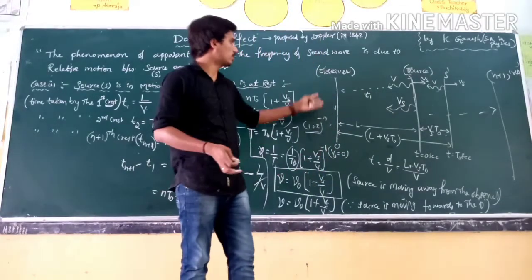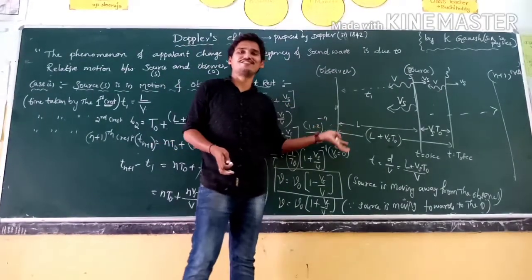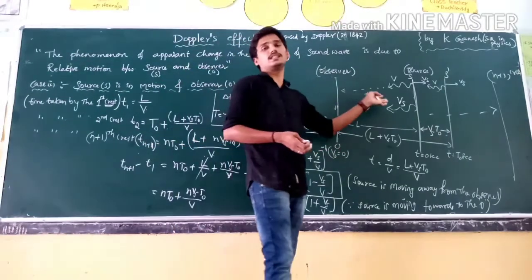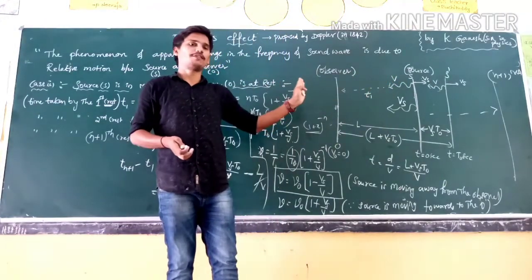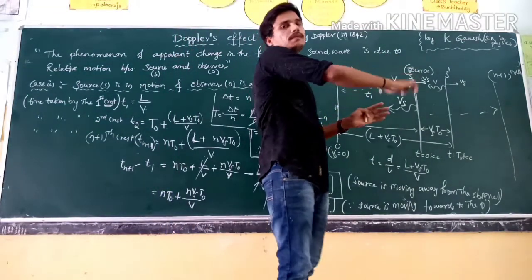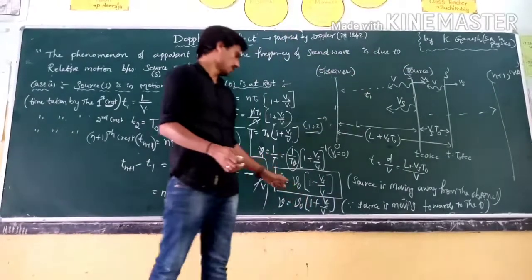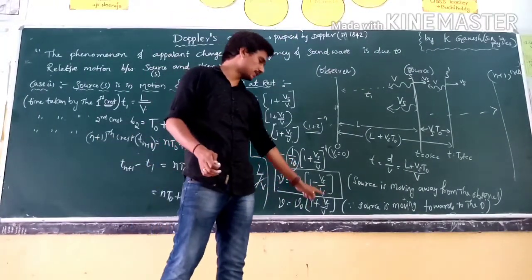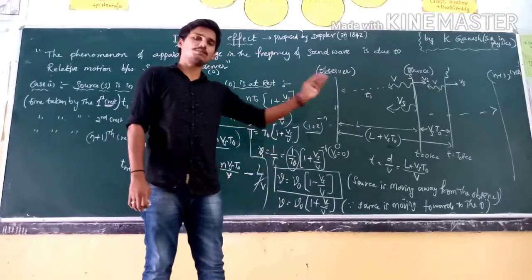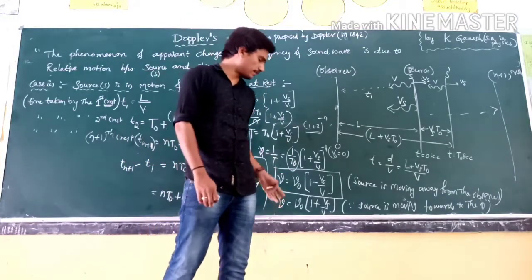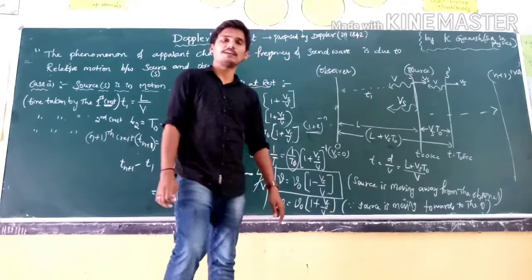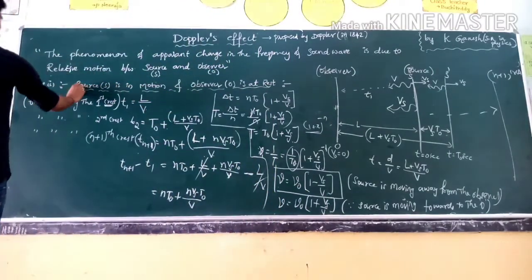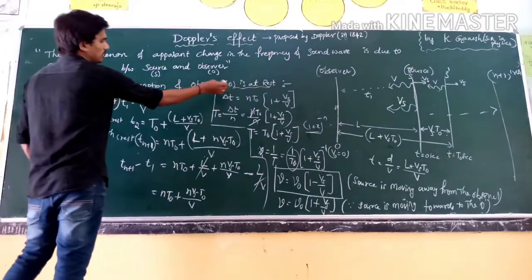Here the observer is my friend, standing on the Eiffel Tower. The source is the aeroplane, which is moving towards my friend or moving away from my friend. That frequency change is mu equal to mu naught (1 minus Vs by v) when moving away. If the source is moving towards the observer, it can be written as mu equal to mu naught (1 plus Vs by v). This is the first case, when the source is in motion and the observer is at rest.